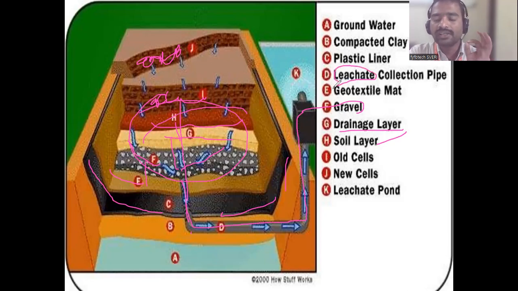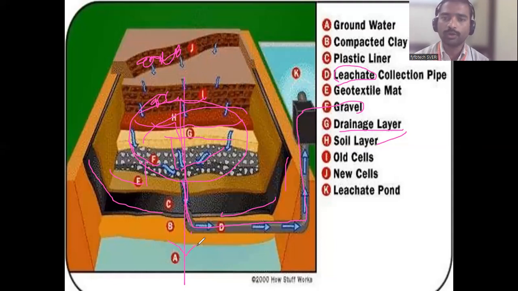Leachate is a toxic liquid which is generated after decomposition. After putting the waste in, there is organic and inorganic material in the waste. That will decompose. So after decomposition, a liquid is generated that is toxic. So that should not enter into the groundwater. If it enters, what happens? Our groundwater will get polluted, correct?